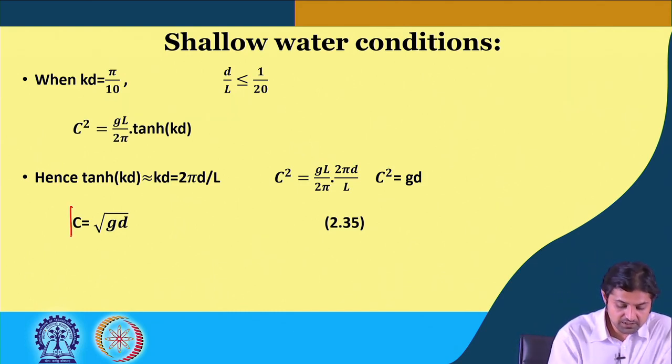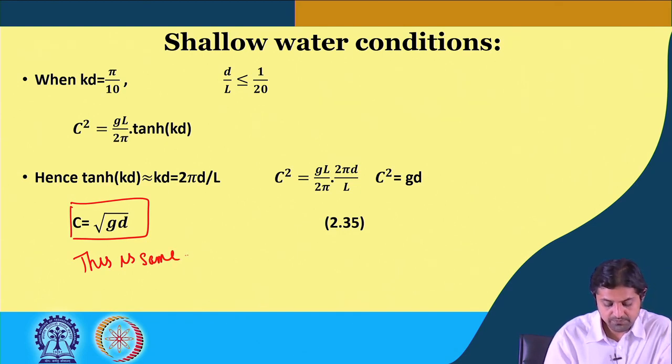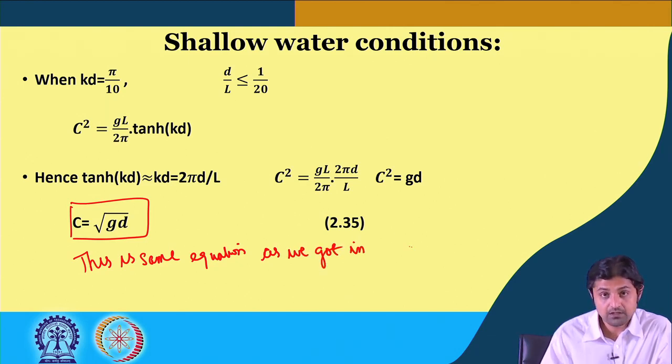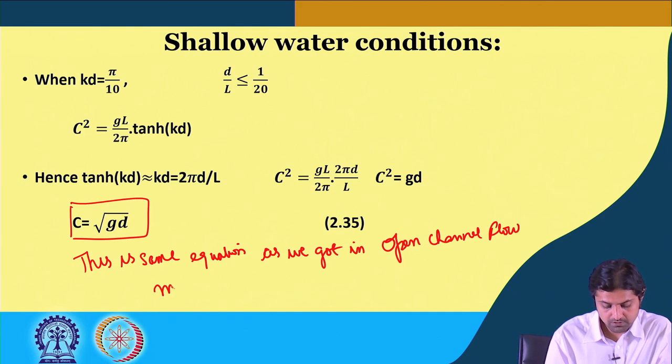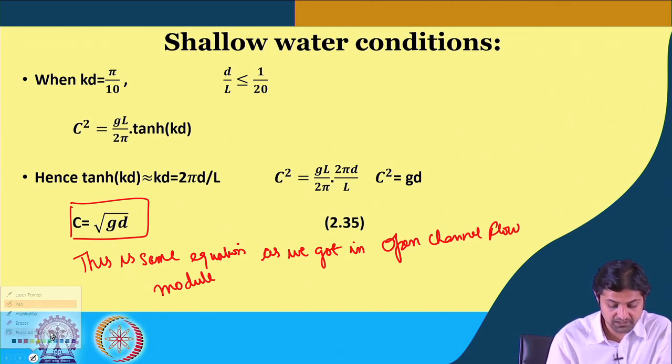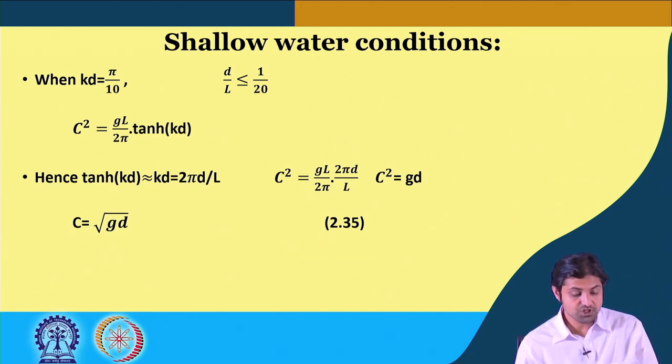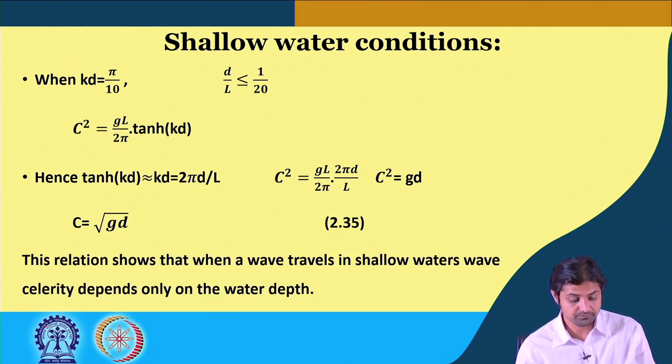If you recall, this is the same equation as we got in the open channel flow module. Remember, we got C is equal to under root gd by applying the principles of continuity, momentum and energy balance. So in shallow waters, wave speed is under root gd, where d is the depth of the water.